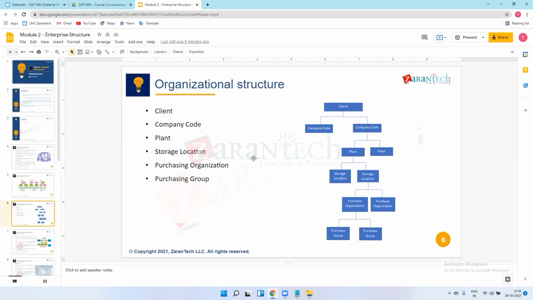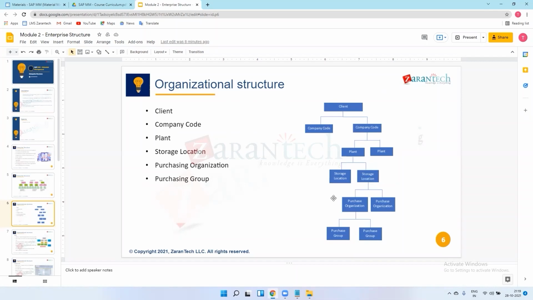Company means company code. Suppose I have one client created in SAP and two entities. Let's say Amazon. Amazon is a company name, and we will have a 4-digit code for Amazon in our SAP system. Amazon has plants in every state or district, and in every plant there are warehouses. The warehouse where we store material is called a storage location.